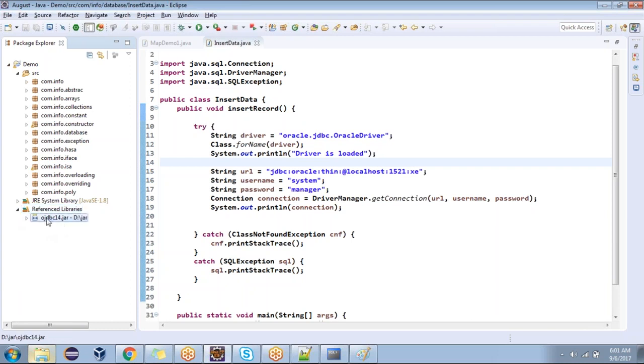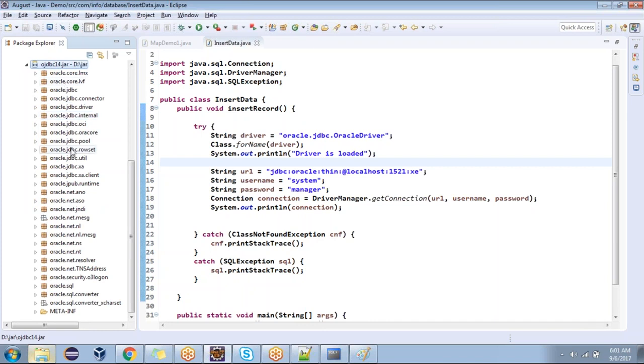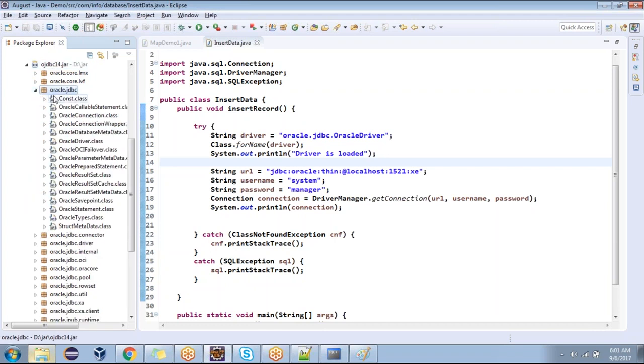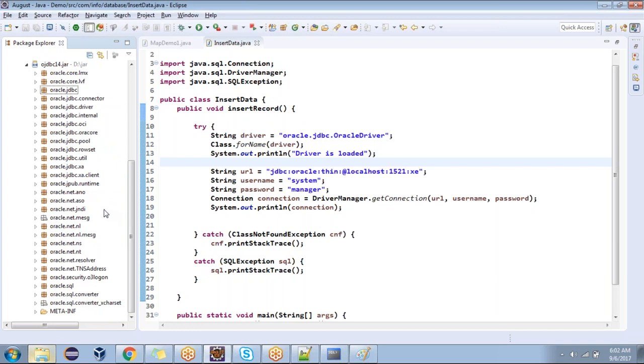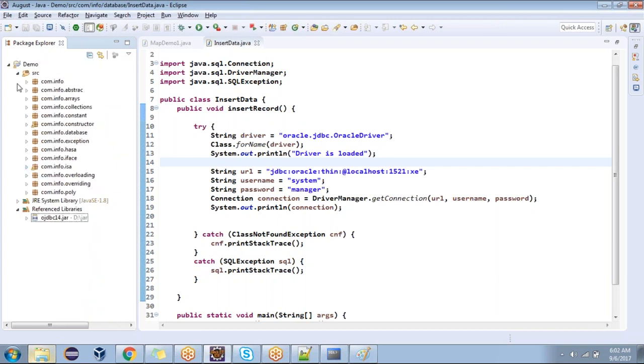Expand this. Are you able to see the OJDBC jar file? If you expand this, are you able to see all the packages? If you expand Oracle.jdbc, are you able to see the Oracle driver class? If anyone is having any questions, you can ask me now. Hope you guys are following.